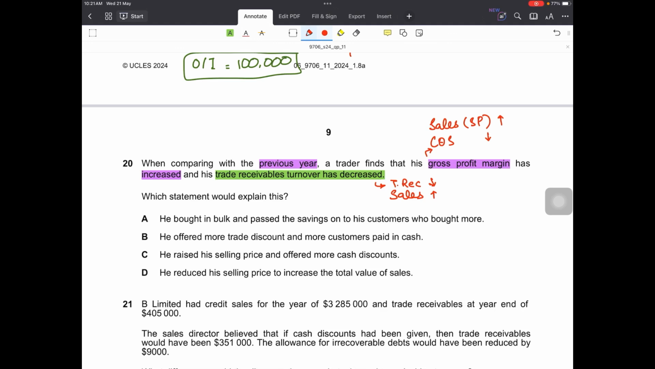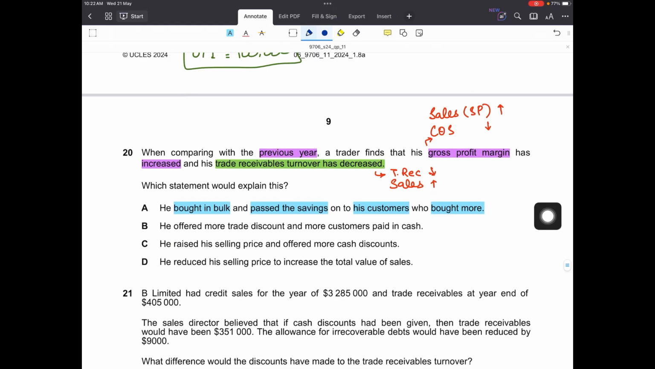So now in both the cases, we can see that the sales are increasing. That could lead to the two ratios behaving the way they are behaving. Now the question is, which statement would explain this? Let's begin. First is, he bought in bulk and passed the savings on to his customers who bought more. Right. So if the customers are buying more and if you are also buying more, so that just leads to an increase in sales volume, not in selling price, and GP margin is affected by the increase or decrease in selling price. So this won't be correct.